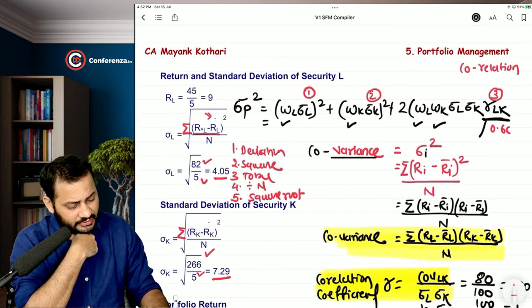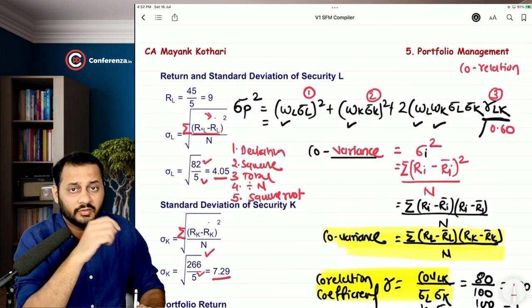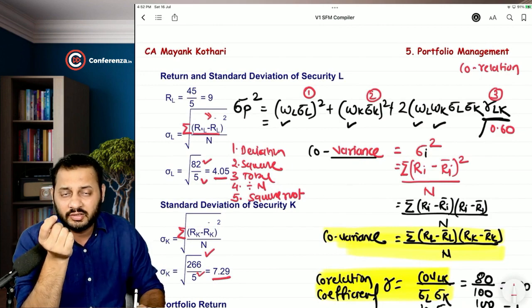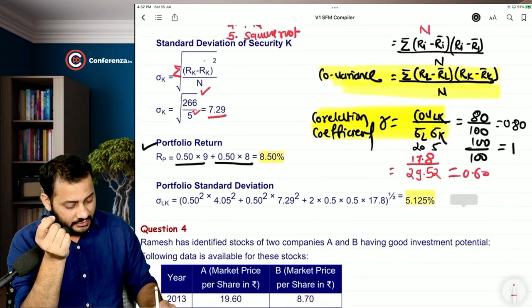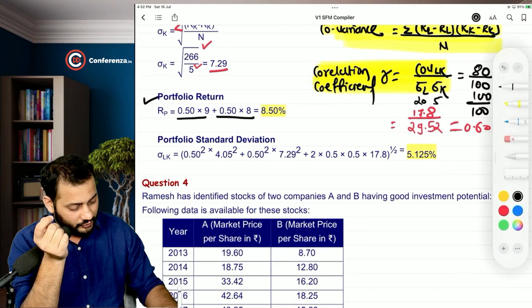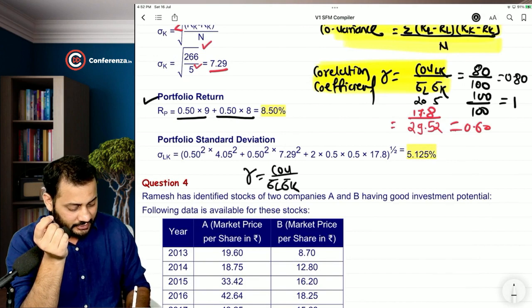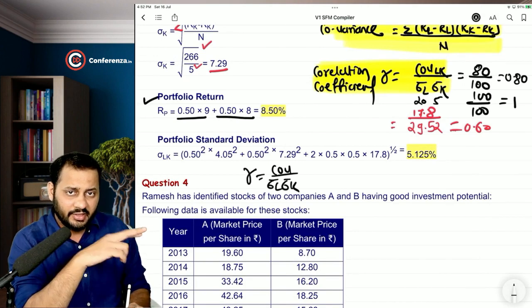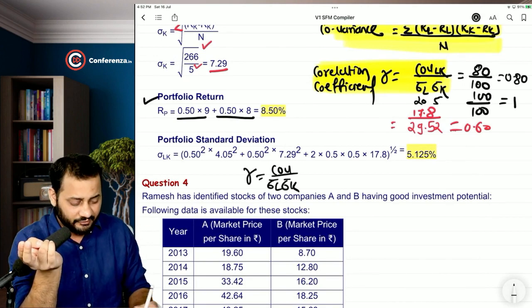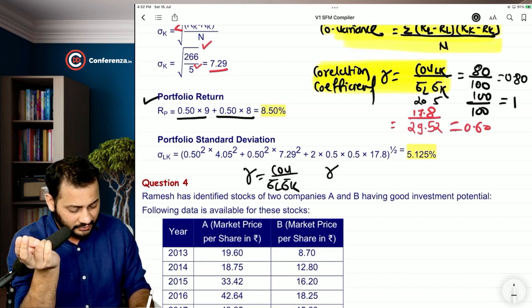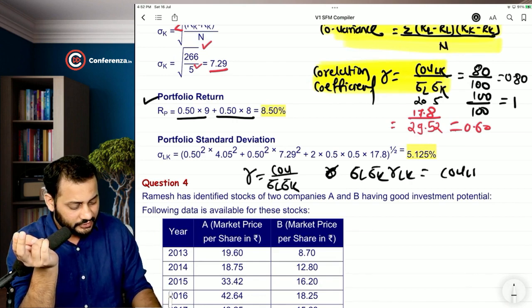Now there is one more technique that I can help you with. If you take the formula of coefficient of correlation, it says that R is equal to covariance divided by standard deviation of L, standard deviation of K. The entire denominator can be transferred to the left hand side. So standard deviation of L, standard deviation of K, RLK is equal to covariance of LK.